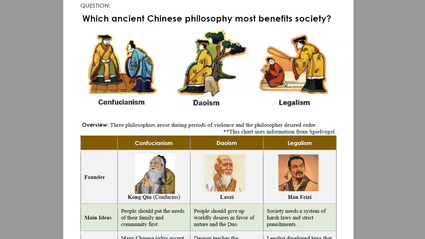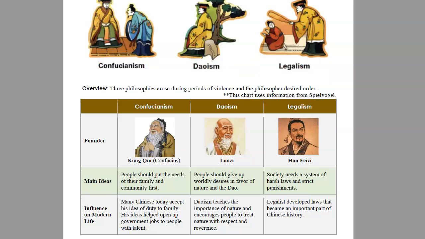On page 3 of the DBQ, we're looking at the overview of the topic. Remember, our question is which ancient Chinese philosophy most benefits society? In doing that, we'll be looking closely at Confucianism, Taoism, and legalism. Here is a chart below, and the three philosophies arose during periods of violence, and the philosophers desired order. So one thing that we have in common between all of these three philosophies is they all desired order and good for society.